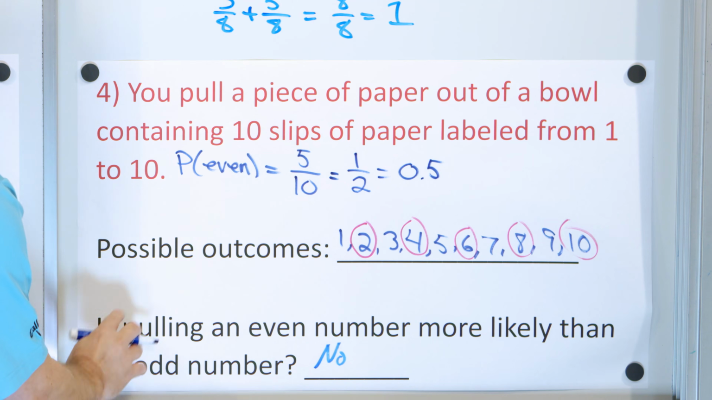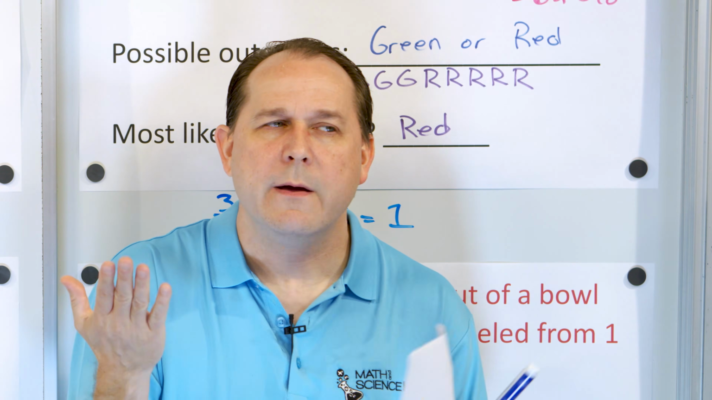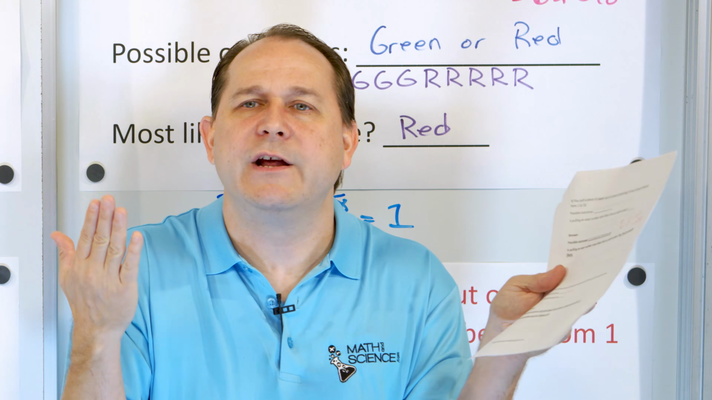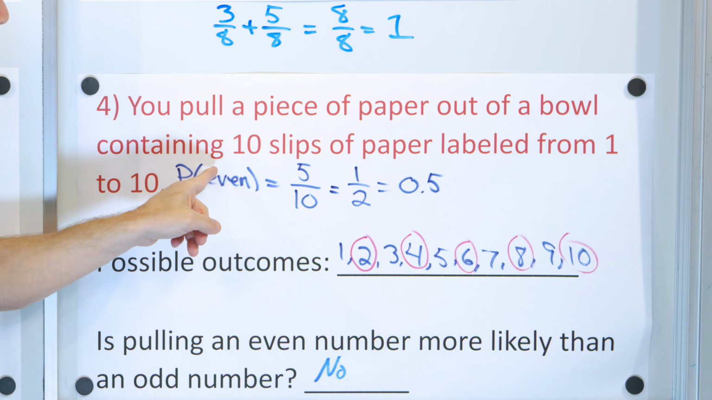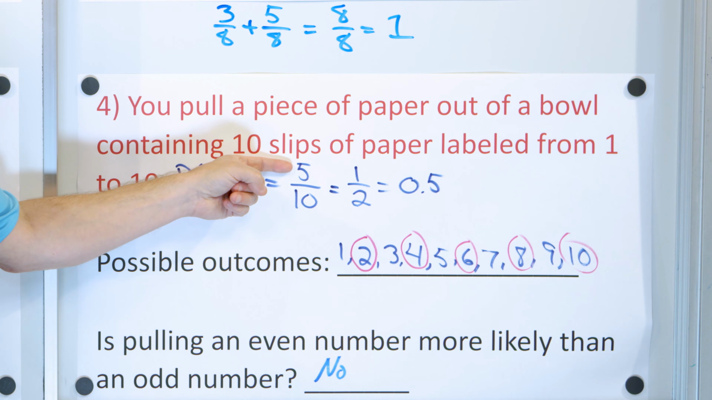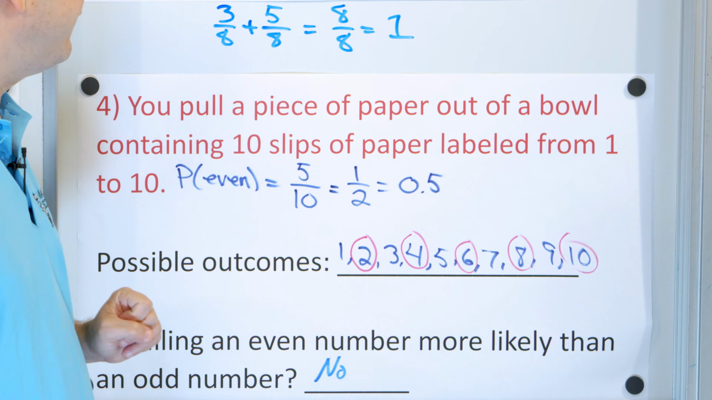So the probability of getting an even is 0.5, which is half of the time. It's exactly what we knew, because we have 5 even and 5 odd. Half the time we should get even or odd. This is proving it with a probability: I can get an even number 5 ways, but there's a total of 10 papers, and that means the probability of pulling it is 1/2, which is the same as 0.5.